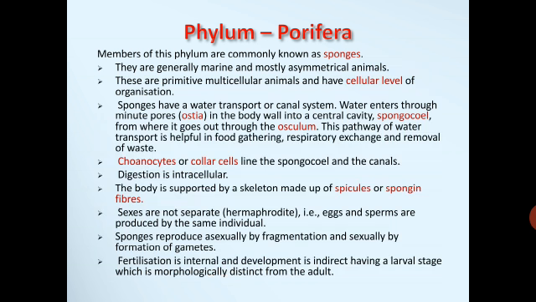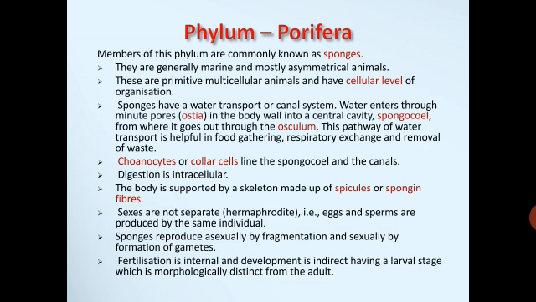To begin first with phylum Porifera. Porifera is a phylum of sponges that have a diploblastic, porous, multicellular body with cellular organization, canal system, and sedentary habit. So the members of this phylum are commonly known as sponges. They are generally marine and mostly asymmetrical animals.